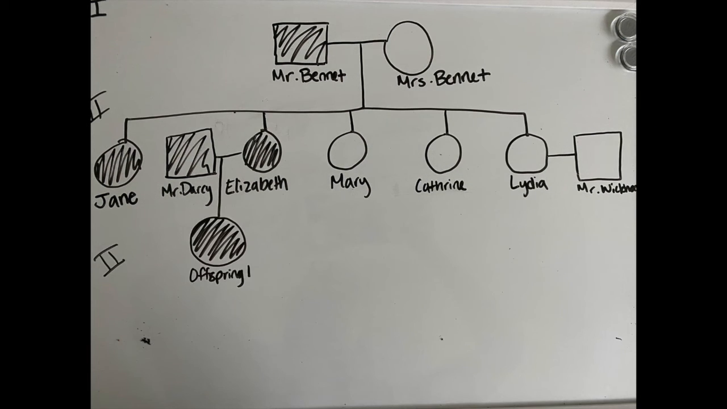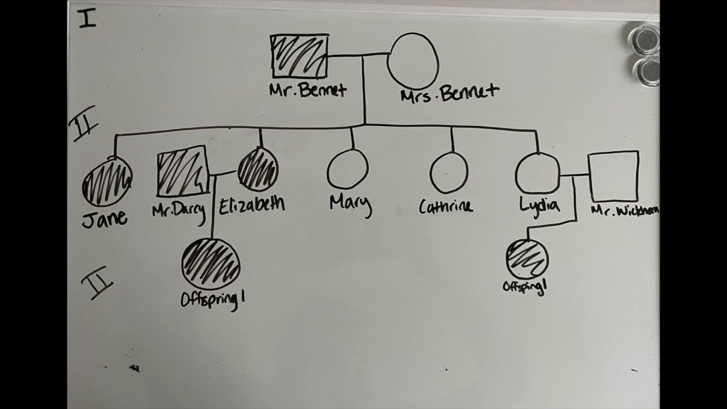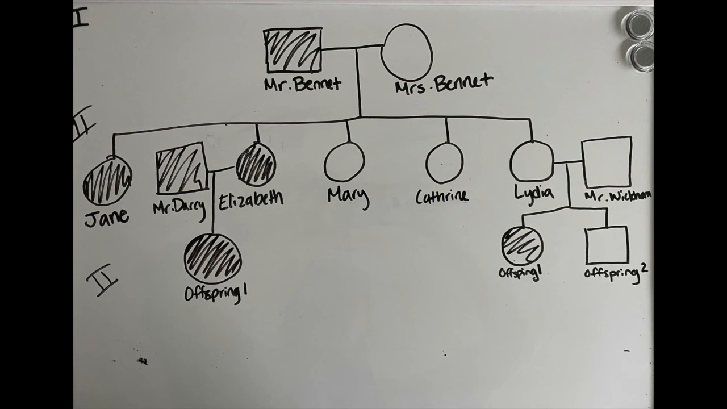For this pedigree, we will also assume that Mr. Darcy and Elizabeth had a daughter with sense, and Mr. Wickham and Lydia had a daughter with sense and a son with no sense.